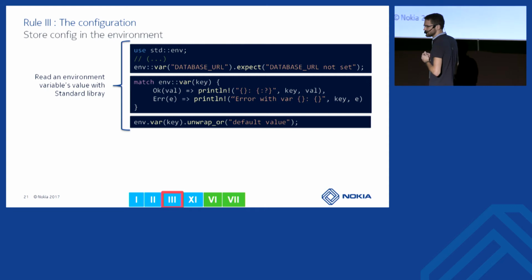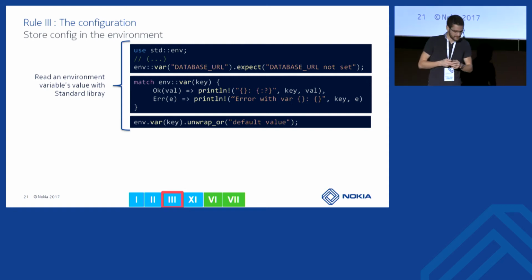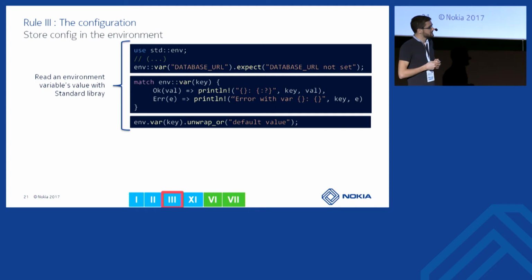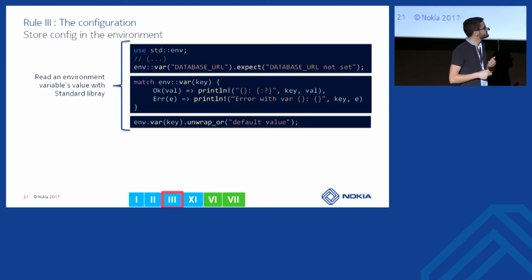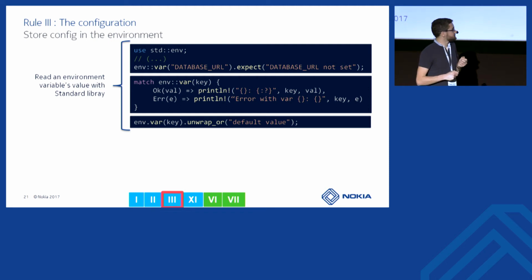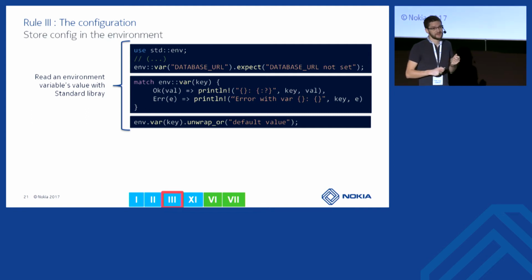So how can we get back those values in Rust? Well, the standard library has everything you need. So you can read here. You can use this library to get back a variable. I won't explain how errors are handled in Rust, but just for you to know that there is no such thing as an exception, there are only return values, and when you call something that can fail, it will return a specific type, which is Result.